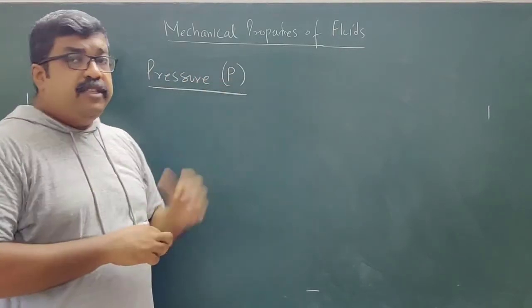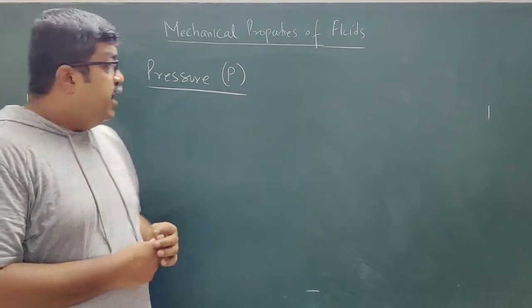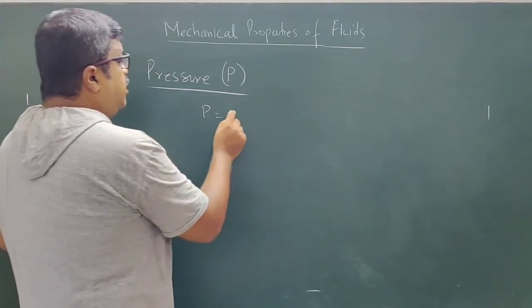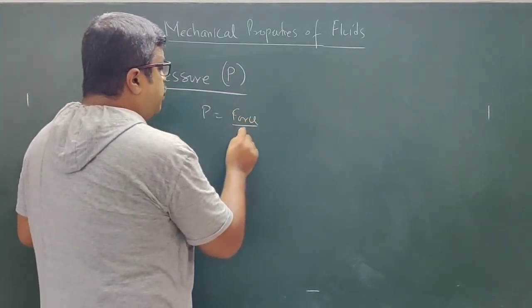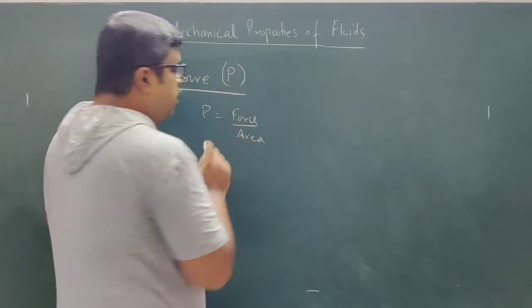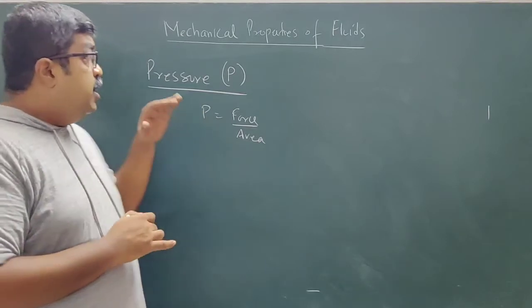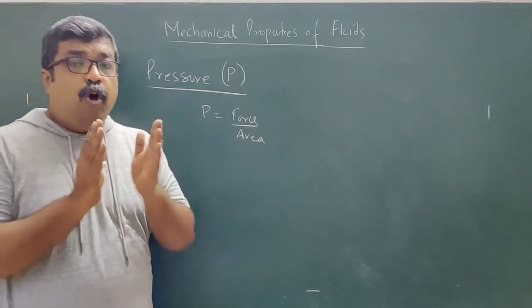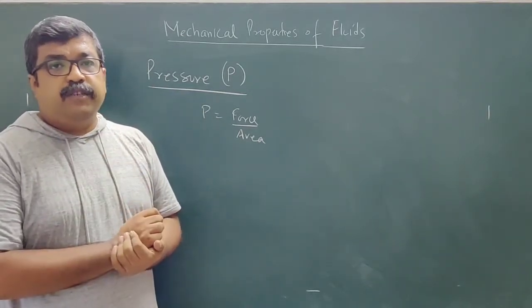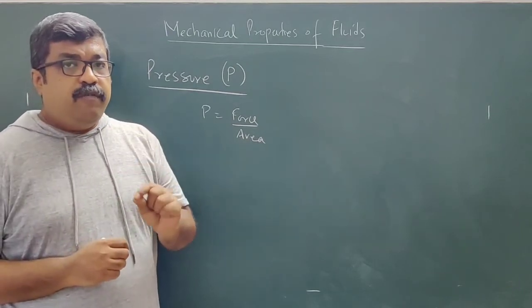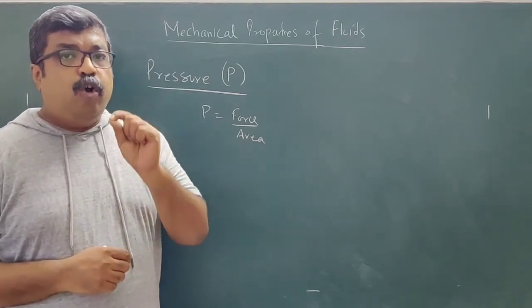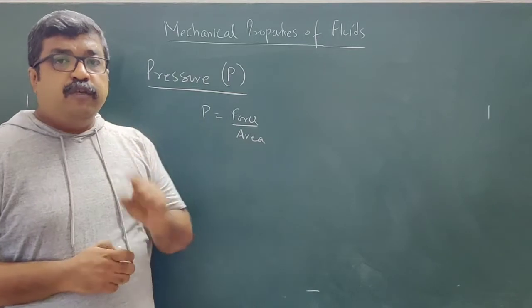So pressure is denoted by the symbol capital P. Now pressure, it is force per unit area. This is the normal definition of pressure. Pressure is force per unit area. This fluid pressure is always normal to the surface of contact. This is one very important feature. Fluid pressure is always normal to the surface of contact.